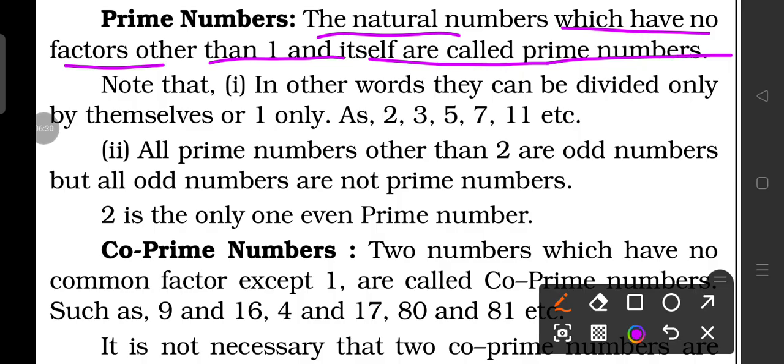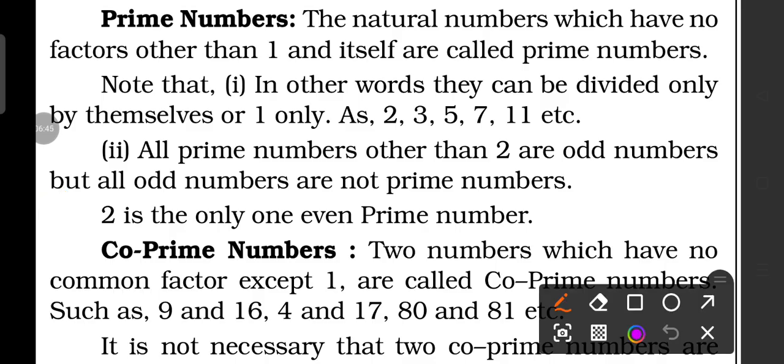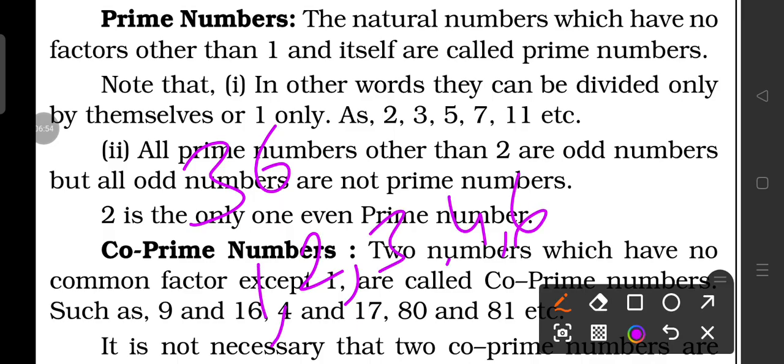What is the difference between multiple and factor? Suppose here it is 9. So the factors of 9 are 1, 3 and 9. Suppose we are talking about the number 36. The factors of 36 are 1, 2, 3, 4, 6, 9, 12, 18 and 36.